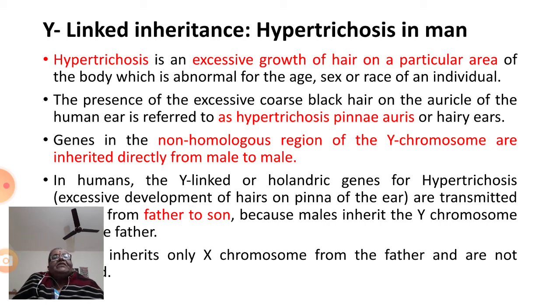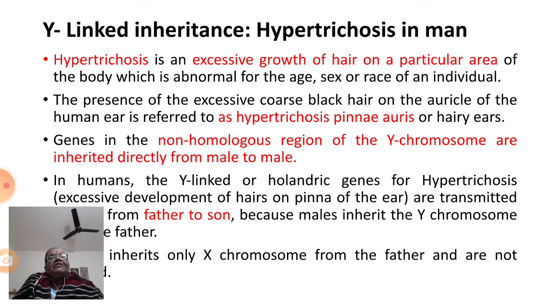So presence of excessive coarse black hair on the auricle of the human ear is referred to as hypertrichosis pinnae auris. And genes in the non-homologous region of the Y chromosome are inherited directly from male to male, therefore it is a male-linked character.